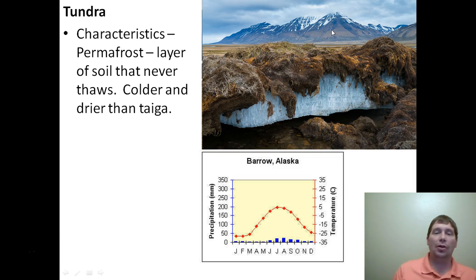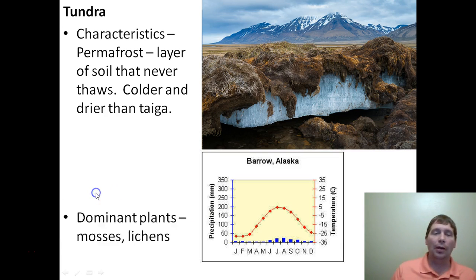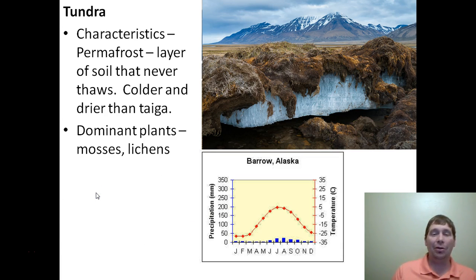Other characteristics of the tundra: it's even colder than the taiga. Here you see minus 25, even down to minus 30, and it's even drier than the taiga. If it gets too cold, it really can't snow anymore. That's why the tundra is extremely dry, because it's just too cold for any precipitation to fall. The dominant plants that live here are mainly only mosses and lichens. No trees can live here, no grasses can live here. Pretty much moss is the only thing that can survive for a short period of time, and that's it.